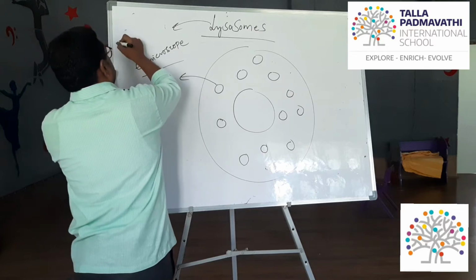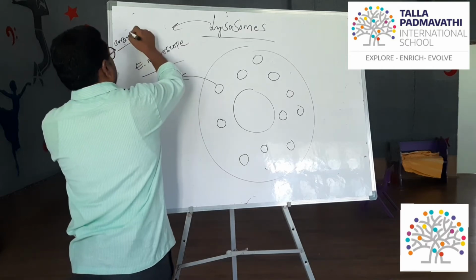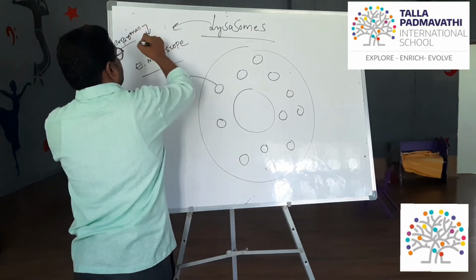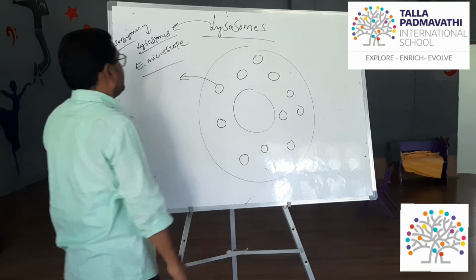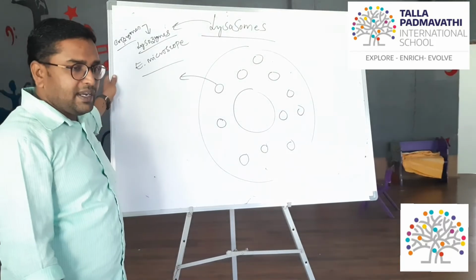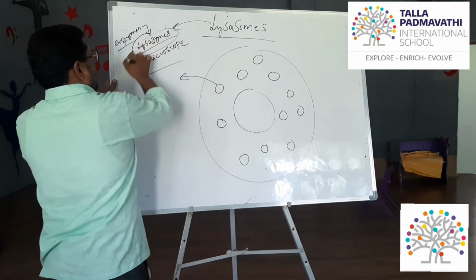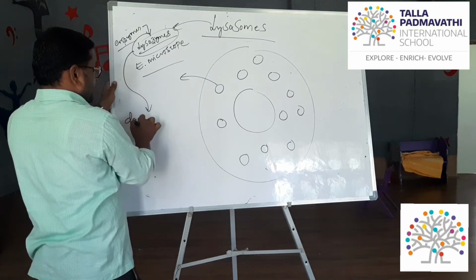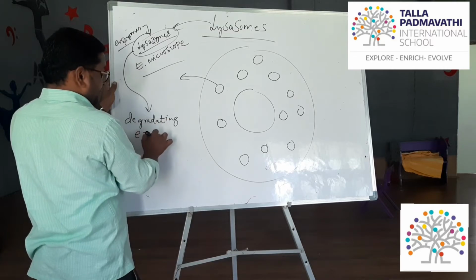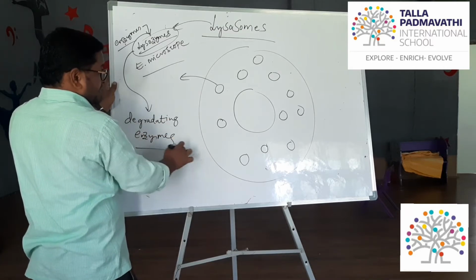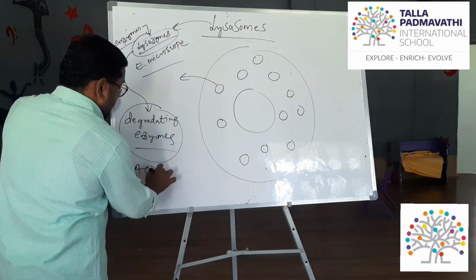Lysosomes produce enzymes. Enzymes mean chemical substances which perform the actions. These enzymes are called lysozymes, or we also call them degradating enzymes.